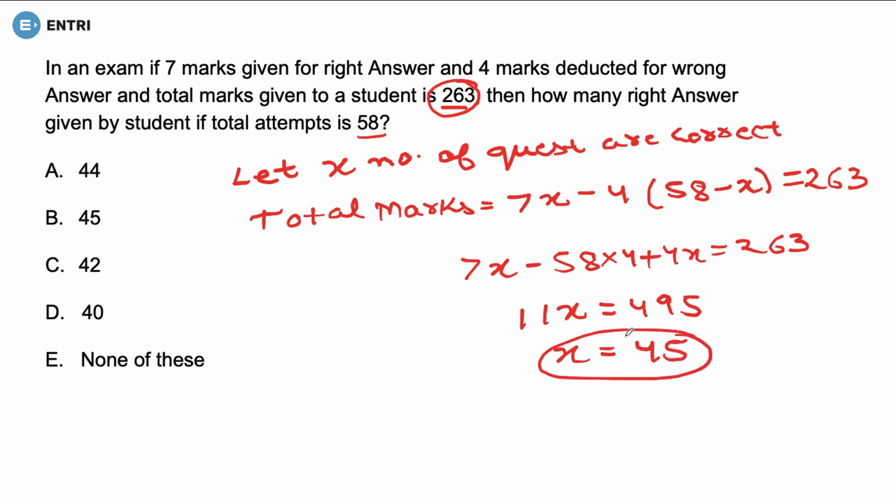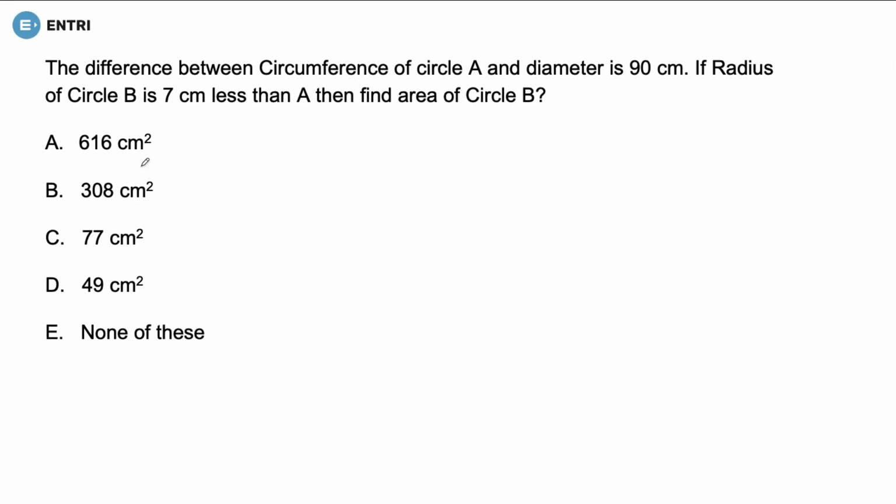Fine. So what were we asked? We were asked how many right answers are given by the student. We have already taken that x number of questions are correct. That is, 45 are correct. So hence option number B is correct. Fine. Let's move on to the next question.